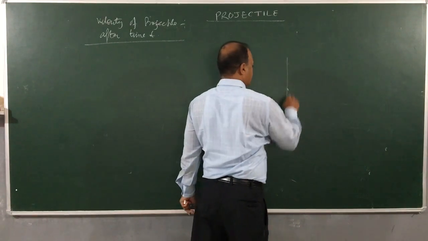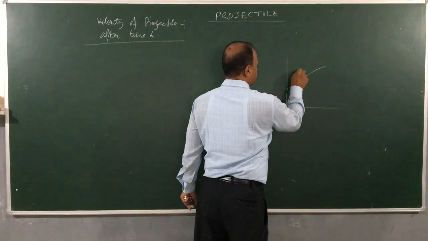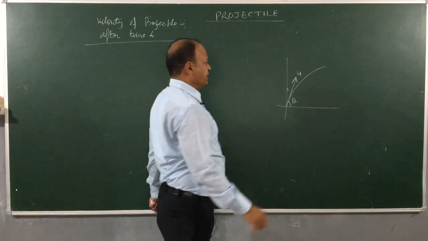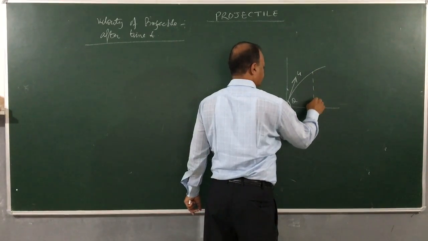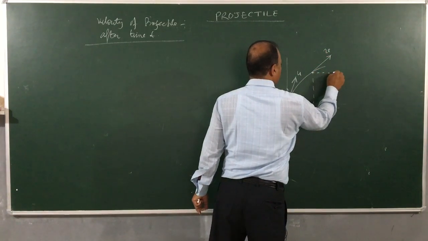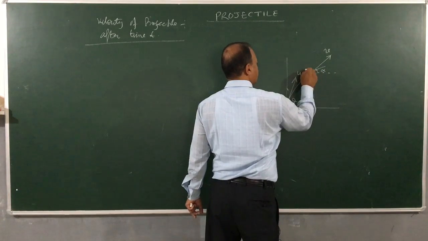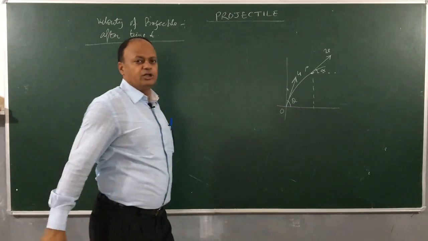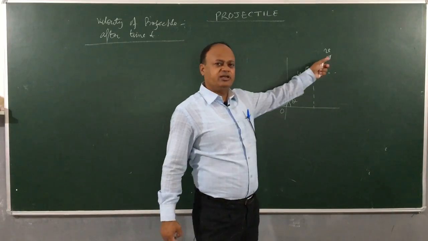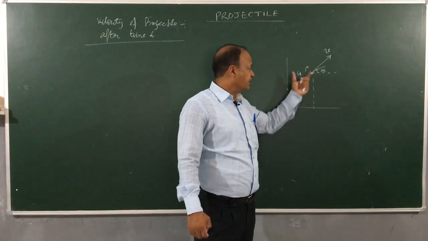Suppose I am projecting a projectile from here, like this it goes. Here its speed is u and angle of projection is theta. After time t, the projectile is here, its velocity is v, at what angle with the horizontal? Alpha. From O you project, and it is at point P. So what I am going to find out is what will be the magnitude of velocity v and at what angle it will be directed. It is a very important concept. Let us work on this.